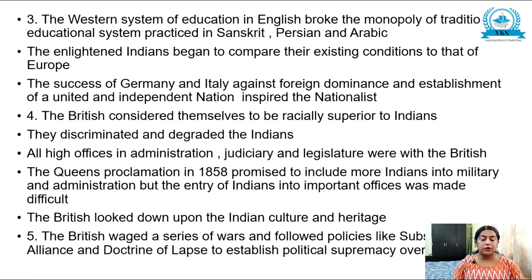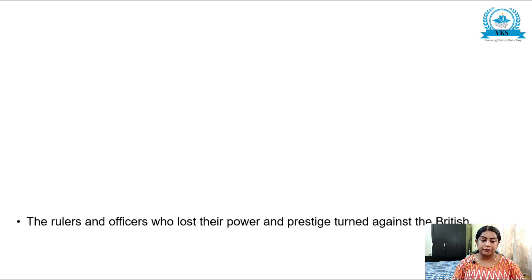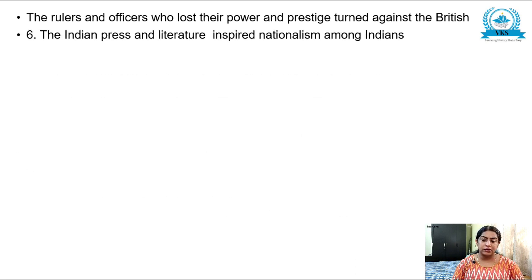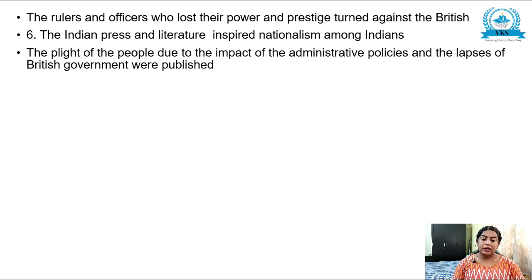Now the fifth point, the British waged a series of wars and followed policies like Subsidiary Alliance and Doctrine of Lapse to establish political supremacy over India. The rulers and officers who lost their power and prestige turned against the British. The Indian press and literature inspired nationalism among Indians. The plight of the people due to the impact of administrative policies and lapses of British government were published.